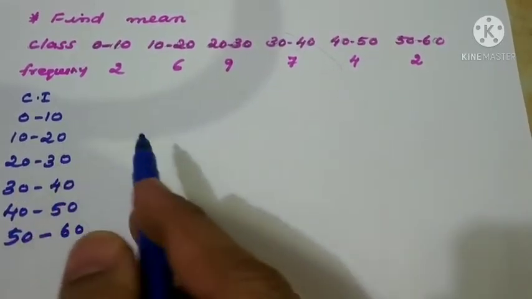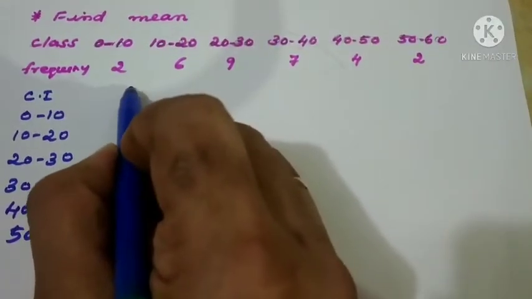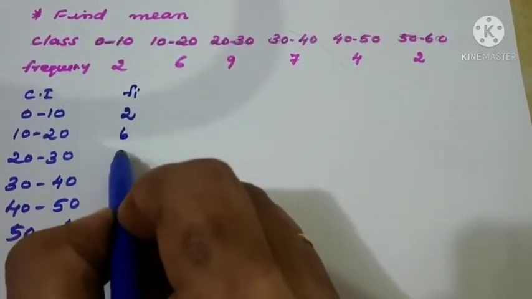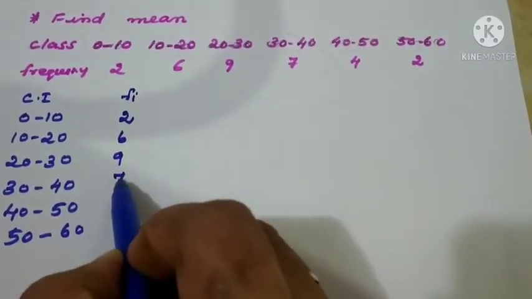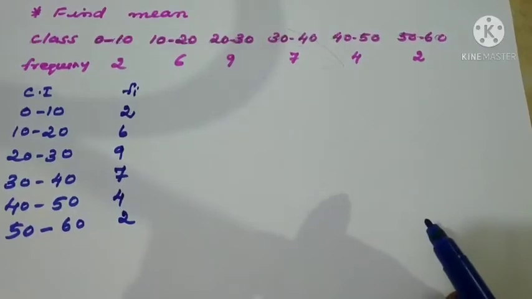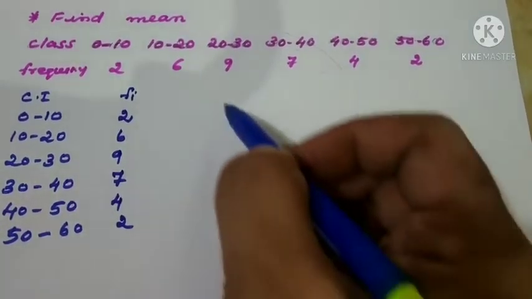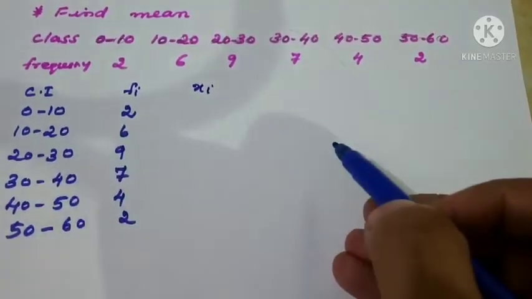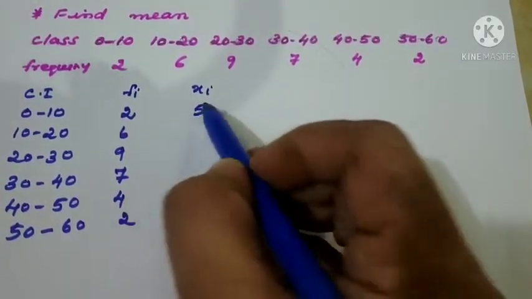All class intervals have 10 as the width. Now the frequency: 2, 6, 9, 7, 4, 2. Class mark should be calculated, right? So we write the class mark: upper limit plus lower limit divided by 2. So naturally it is 5.